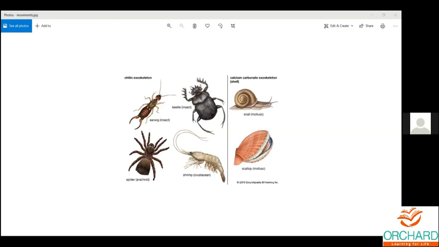I don't like insects, some of the insects I don't like. All the beetle types I don't like.